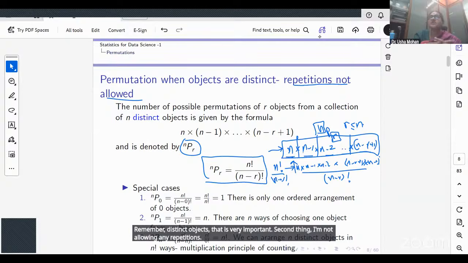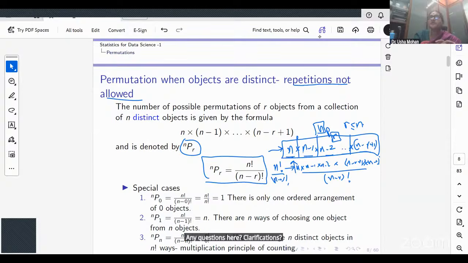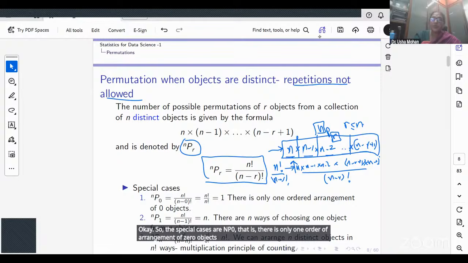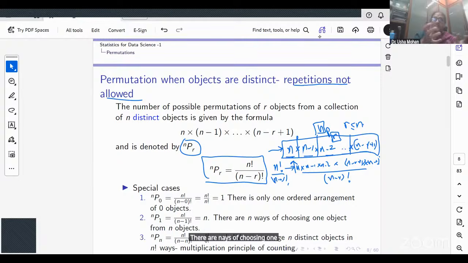Any questions here? Clarifications? Okay. So the special cases are NP0, that is, there is only one ordered arrangement of 0 objects. NP1, there are n ways of choosing one object from n objects, which is very intuitive and makes sense.